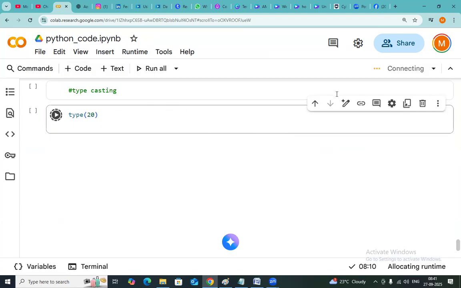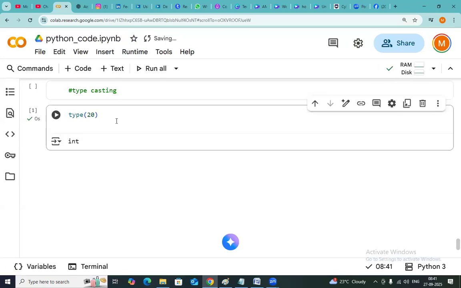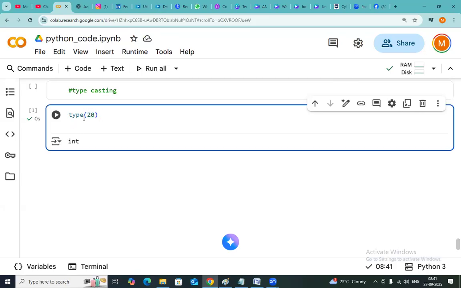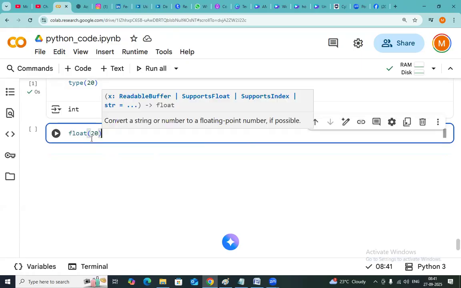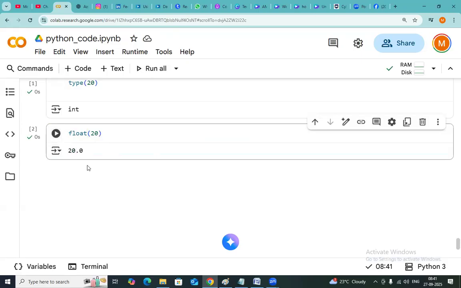Let me connect to the Google Cloud, then only this program will execute for you. The type of 20 is basically integer. But my requirement is to convert 20 into float. When you want to convert 20 into float, just go with float of 20. The float of 20 is 20.0, a decimal value.